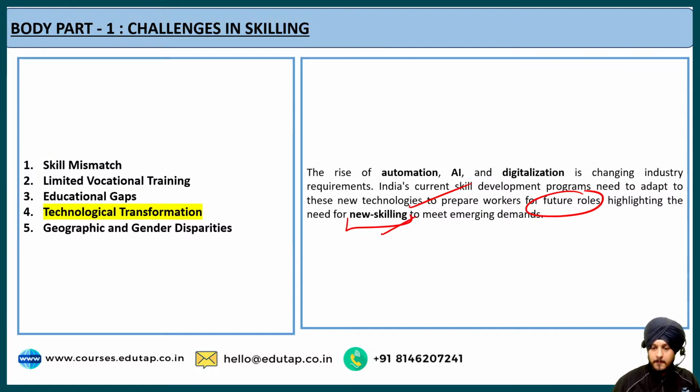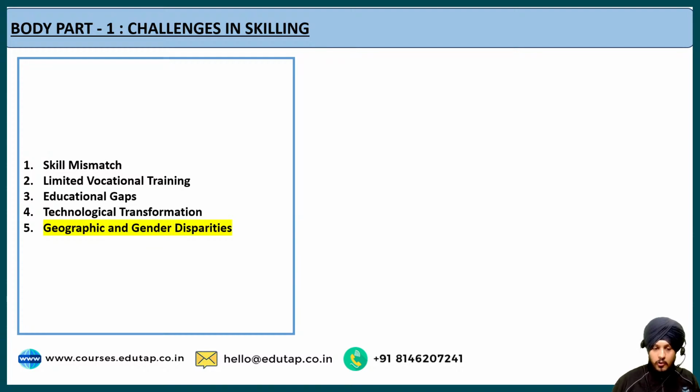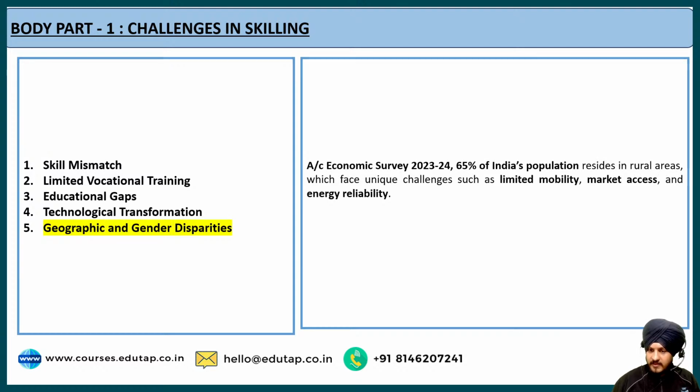The next point is regarding geographic and gender disparities, and this point is also very easy to understand. The economic survey says that 65% of India's population resides in rural areas, and this population faces huge challenges related to limited mobility, market access and energy reliability. Fine. And this is just a problem with respect to geography.